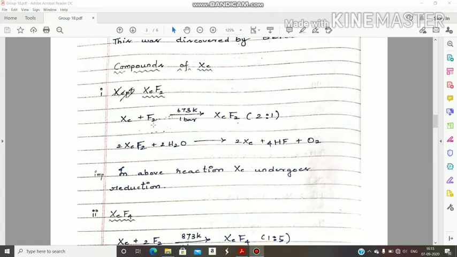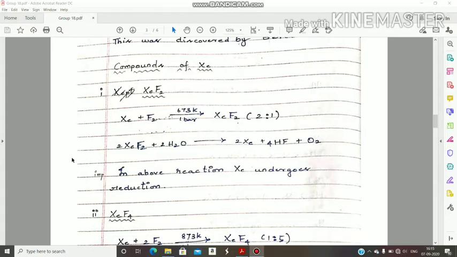When xenon directly combines with fluorine in the presence of 673 Kelvin temperature and 1 bar pressure, then we get xenon difluoride. In brackets 2:1 is mentioned. That means what? Experimentally, not theoretically, 2 moles of xenon and 1 mole of fluorine, then we get xenon difluoride. That is the meaning of this one. Next, one more point. When xenon difluoride undergoes hydrolysis, then xenon, HF and O2 will be formed.